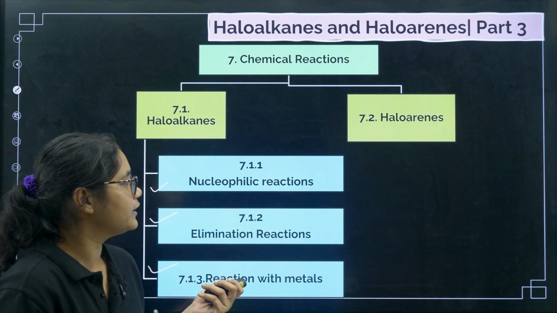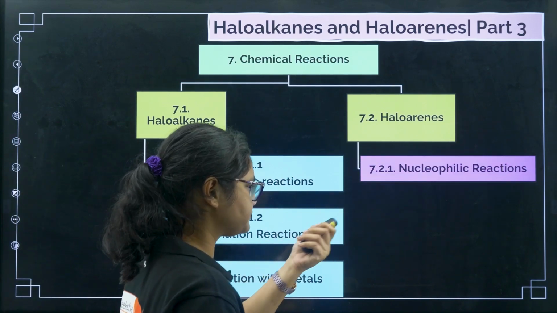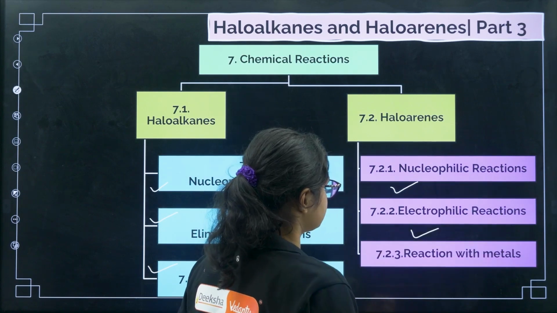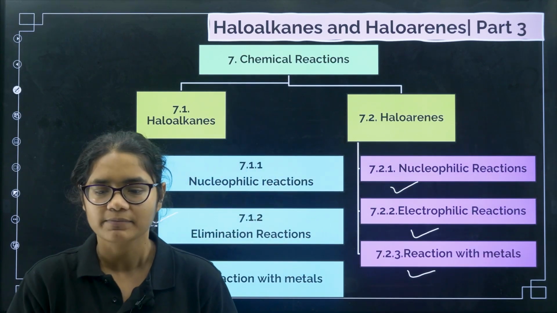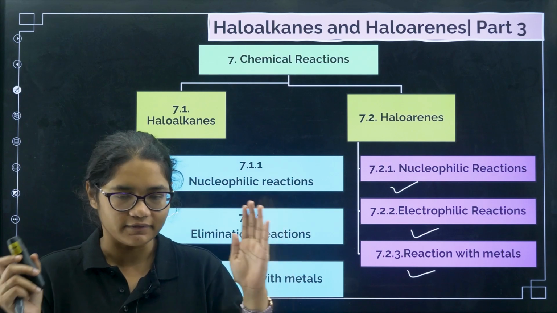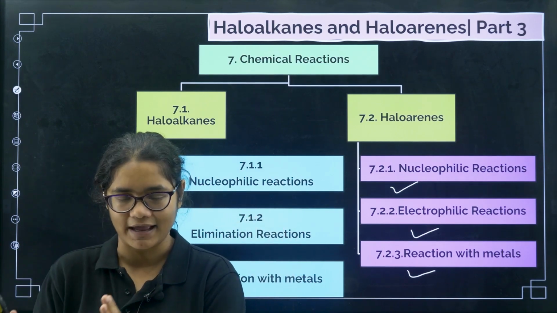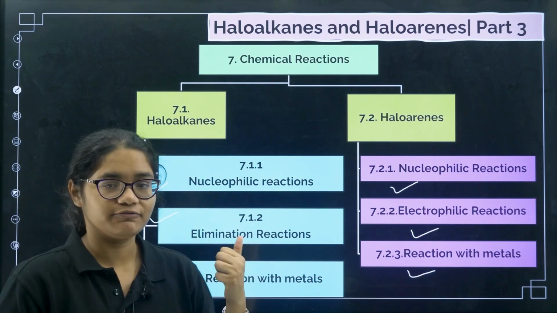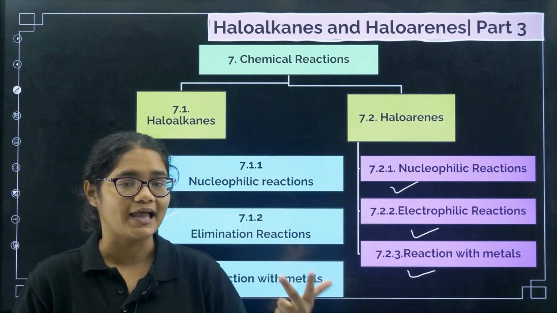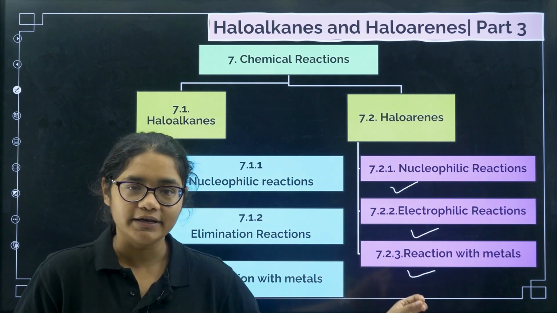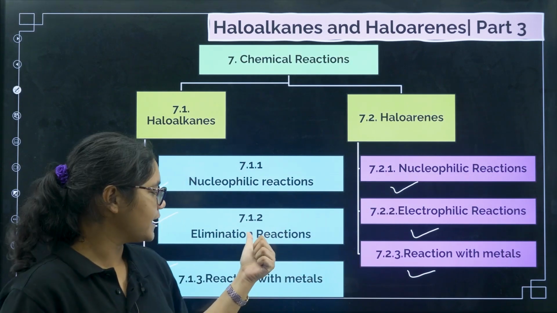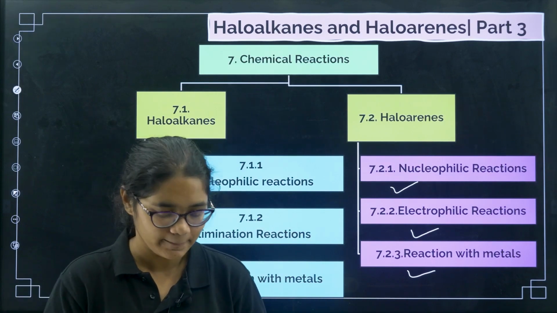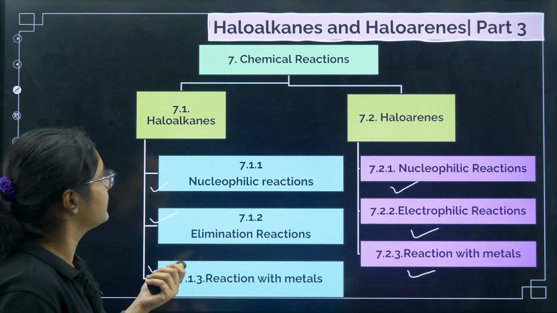Now coming to haloarenes. We are going to study nucleophilic reactions, electrophilic reactions, and then reactions with metals. Let us revise it once again. We are going to study the chemical reactions of haloalkanes and haloarenes. In haloalkanes we are going to do nucleophilic reactions, elimination reactions, and reaction with metal. In haloarenes also we are going to do nucleophilic, here it is electrophilic, and both again have reactions with metal. Now let's get started.